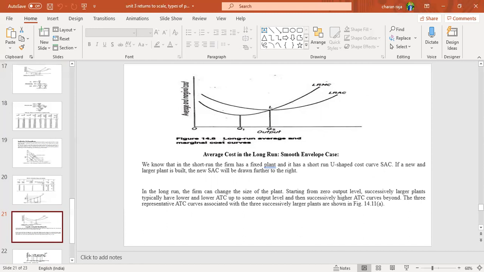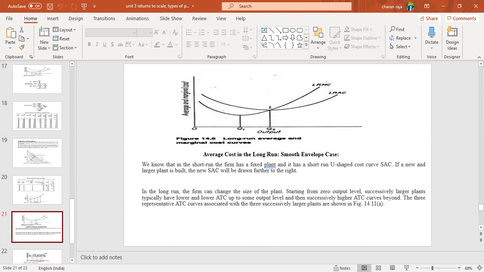Long run average cost initially starts a little higher than the long run marginal cost. Then the long run average cost and long run marginal cost intersect each other at a point L, where output is Q2, not Q1.